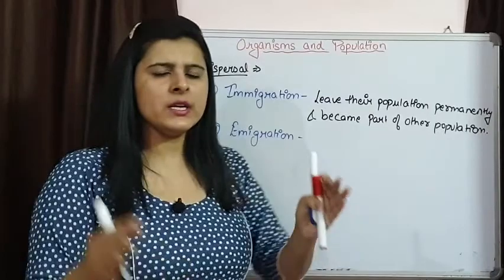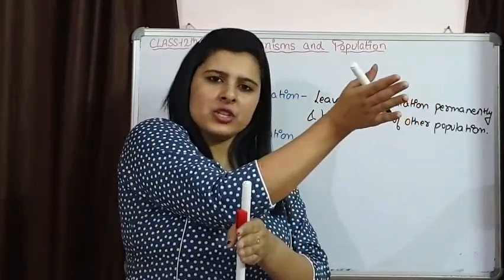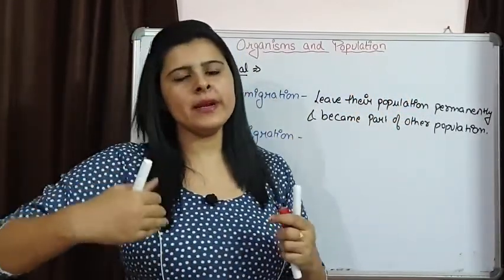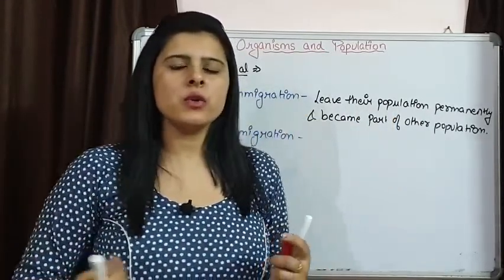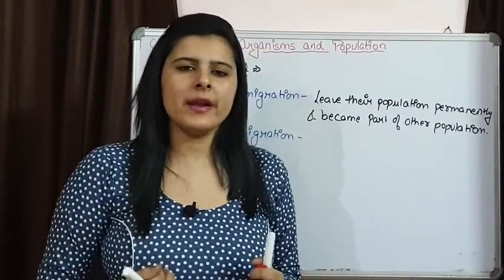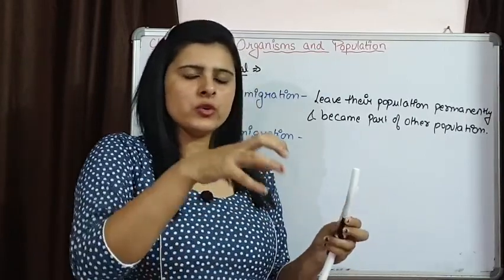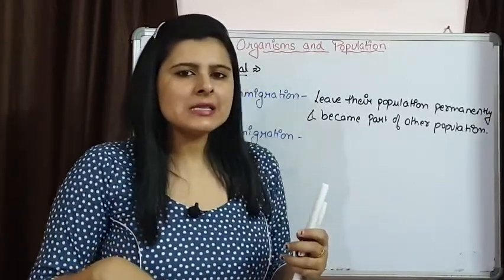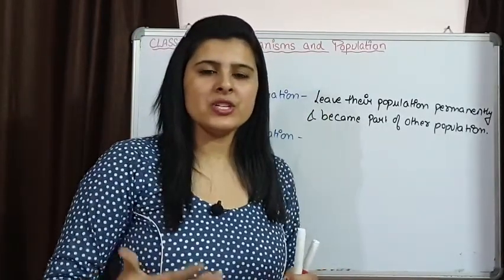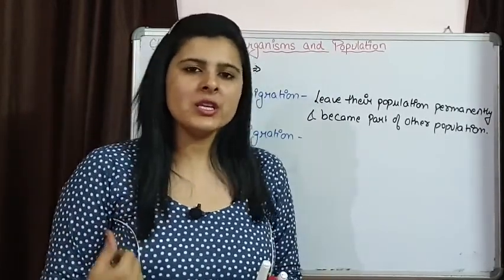Emigration is just the opposite. From a population, organisms are permanently leaving that population. So they are going to migrate. Say from India, many individuals are going to settle in Canada, or America, and they become permanent citizens of Canada and America. So they are emigrating, and this is going to reduce our population size. So immigration is responsible for an increase in the population size, and emigration is responsible for a decrease in the population size.